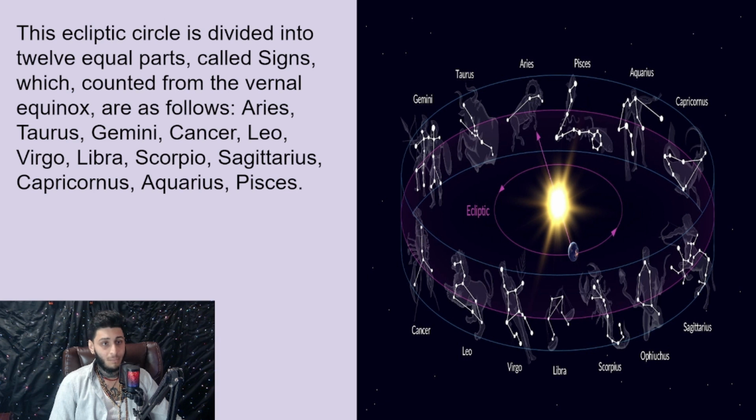This ecliptic circle is divided into 12 equal parts, called signs, which, counted from the vernal equinox, are as follows: Aries, Taurus, Gemini, Cancer, Leo, Virgo, Libra, Scorpio, Sagittarius, Capricornus, Aquarius, and Pisces.